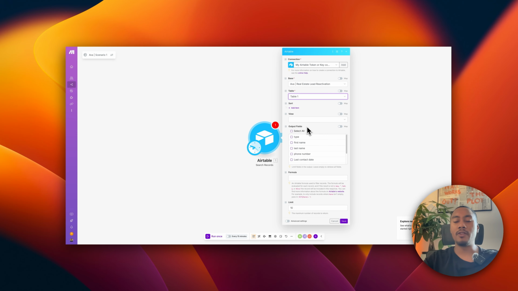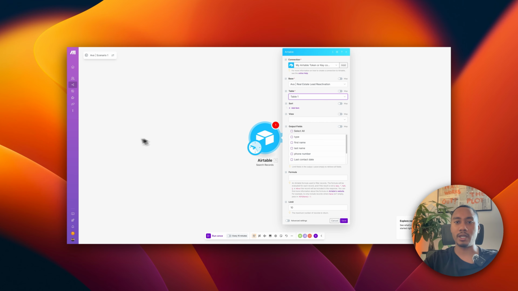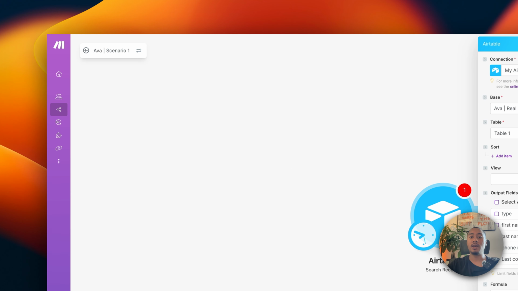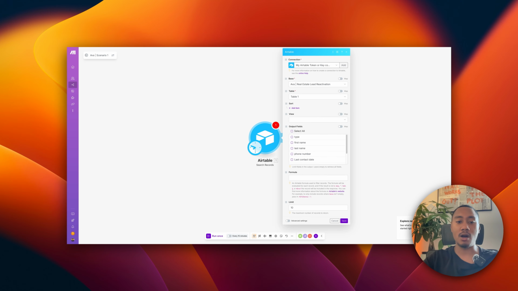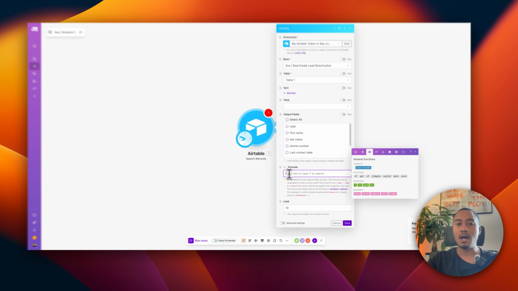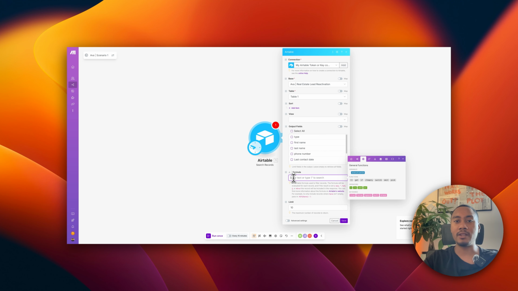And then here, this is where we're going to be filtering on how we check which leads it's been over 30 days to contact, right? So the specific formula that we're going to be using is this right here. And again, you can pause it and type it in, or I'll also provide it in the description with a link with all the resources so that you can just paste it in to make it easier for you guys.